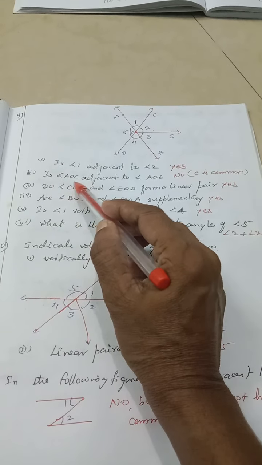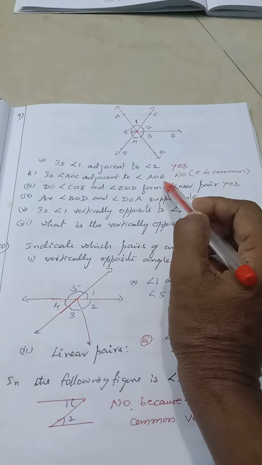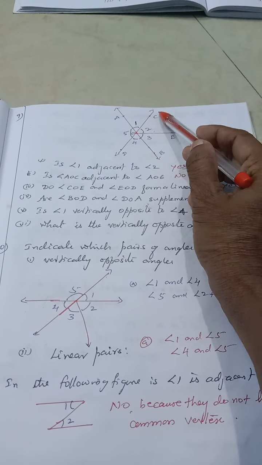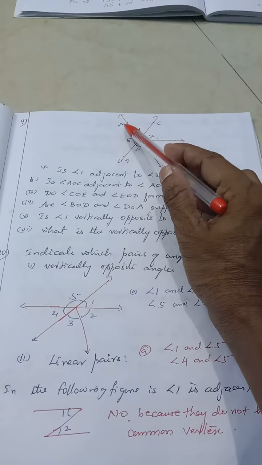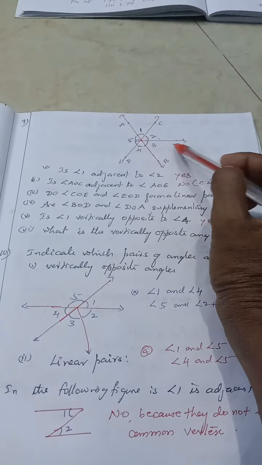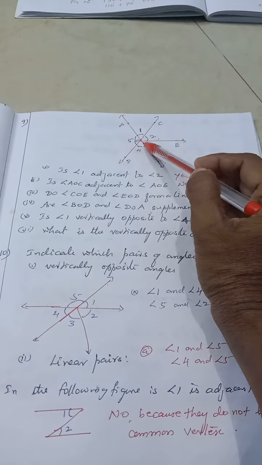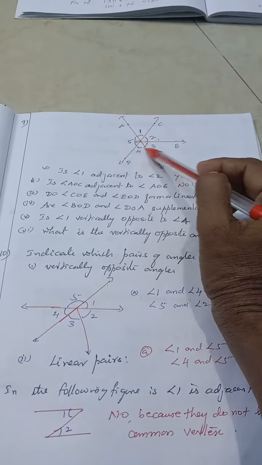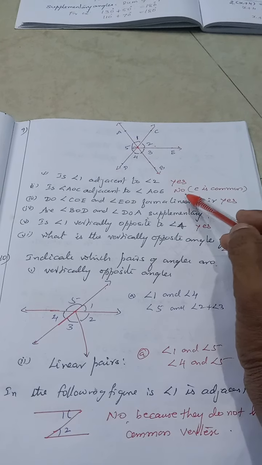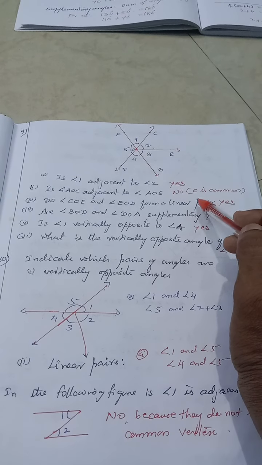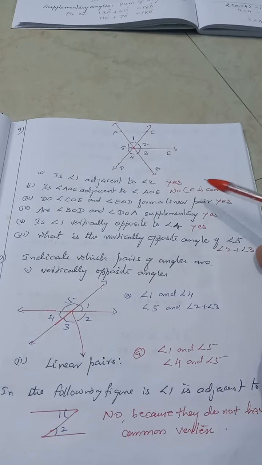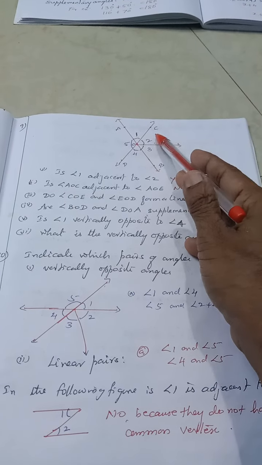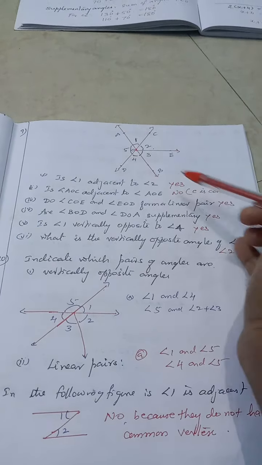Is angle AOC adjacent to AOE? Whether AOC and AOE are adjacent? No. AOC and COE only are adjacent. AOC and AOE cannot be adjacent. So the second one is no. C is common here, so it cannot be adjacent.